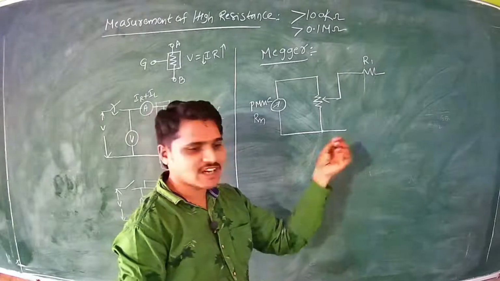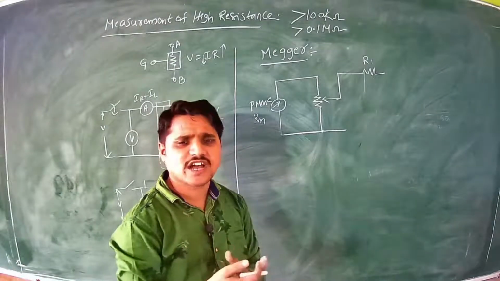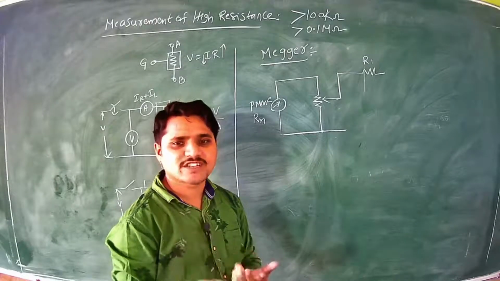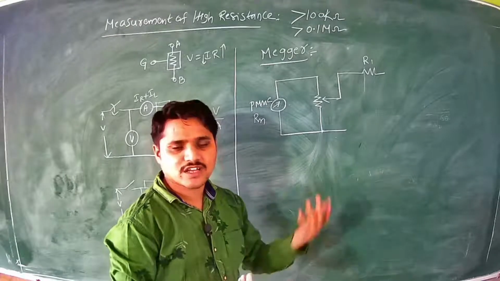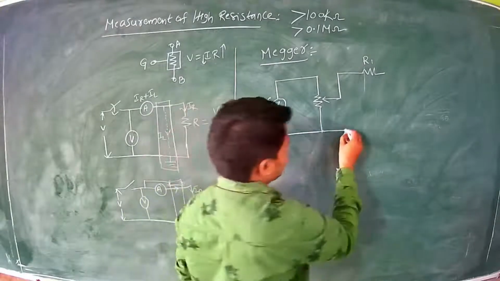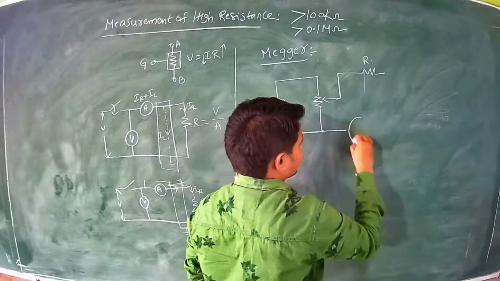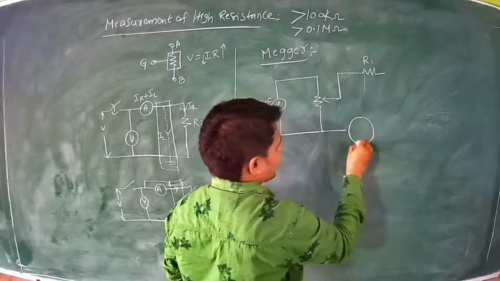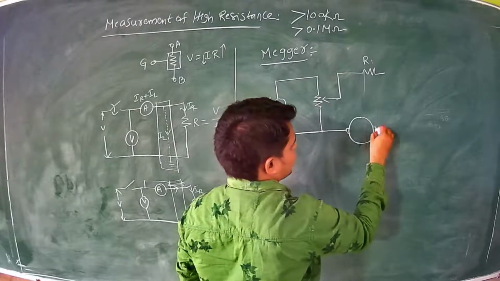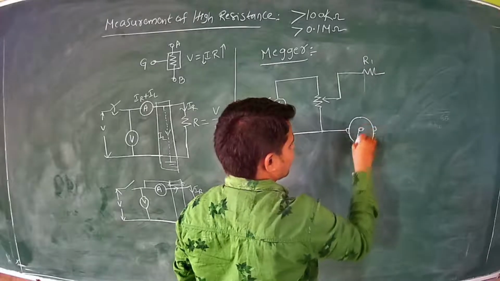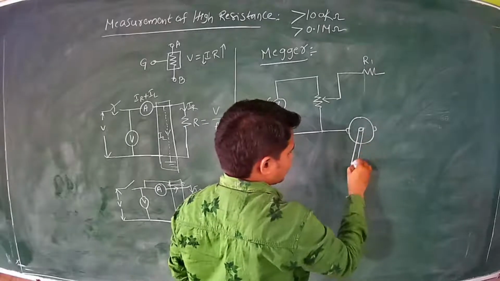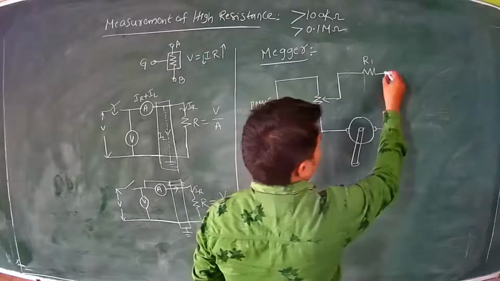That battery is not sufficient to drive the current, because the resistance is high, so the current is minimum, almost 0, which is not sufficient to drive the circuit. Therefore, here this battery is replaced by a hand driven generator. So what is happening here?